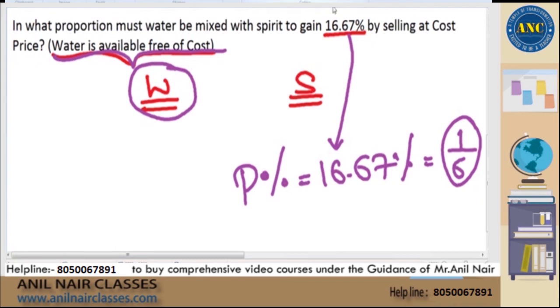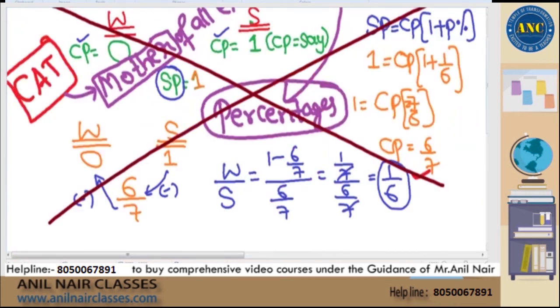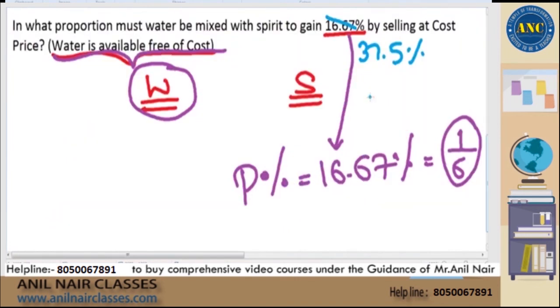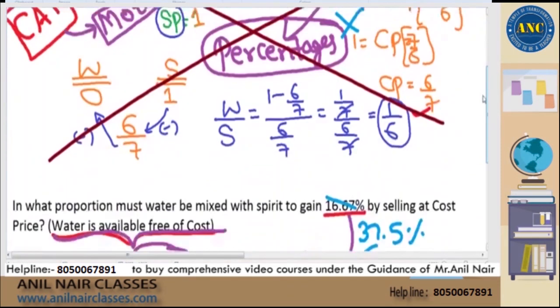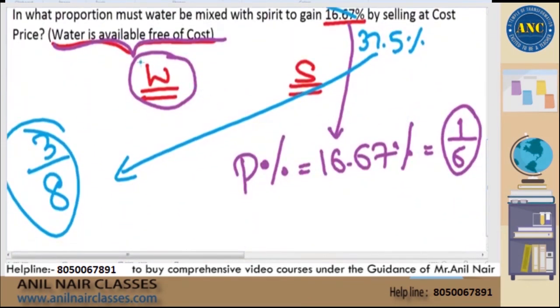Suppose if the question is given as 37.5% here, you need not solve all these points and waste your time. Directly you can tell 37.5 answer is 3 by 8, which we discussed in our percentage class. I hope everyone is clear, sir. If it is available free of cost, then directly whatever the value percentage given, that should be the final answer.